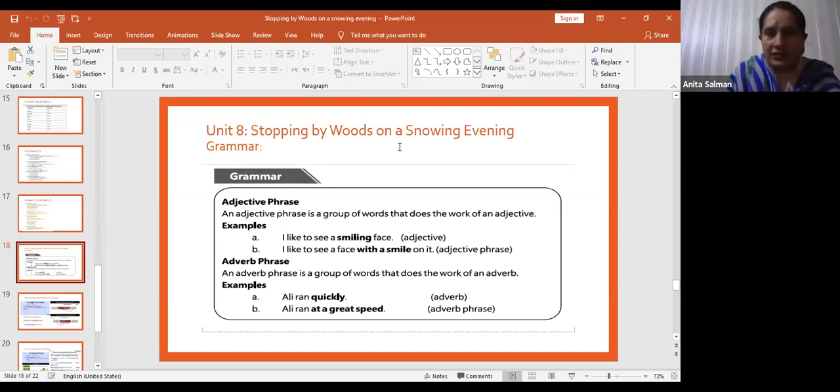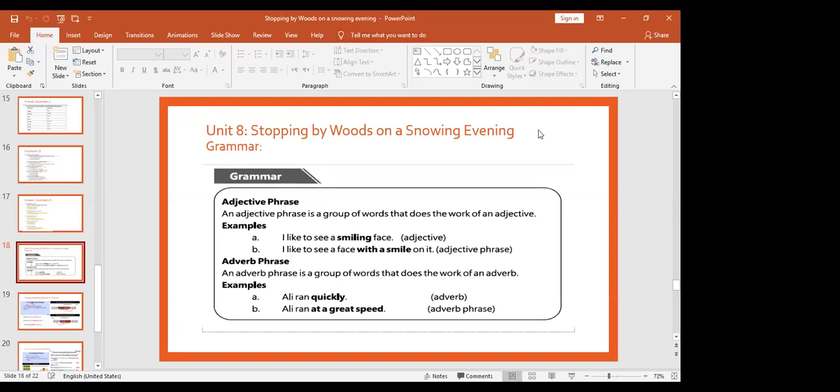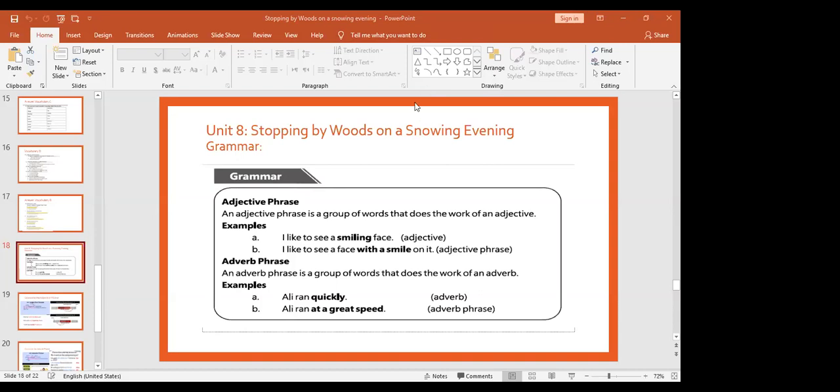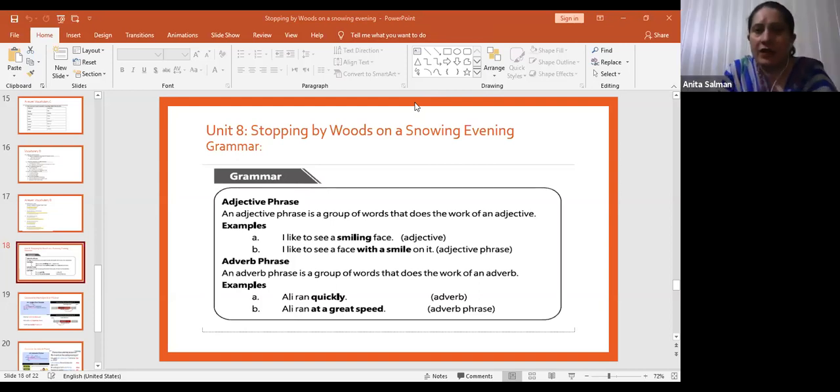What is an adjective phrase? You all know what an adjective is. Can you quickly tell me what is an adjective? Yes, anyone, you can raise your hand up and I will ask. What is an adjective? Yes, Nabil Khan. Excuse me, teacher. Yes. A word that defines a noun is called an adjective. Very good. A word that defines a noun is called an adjective.